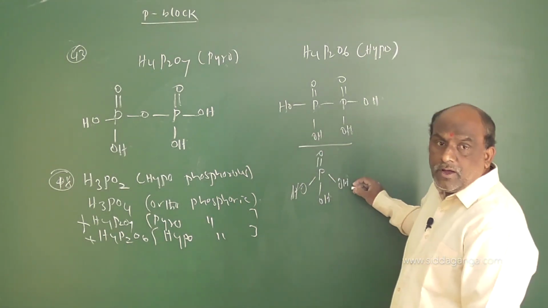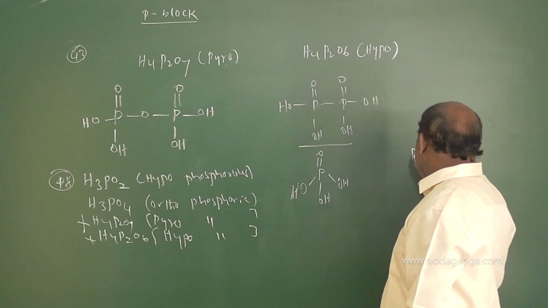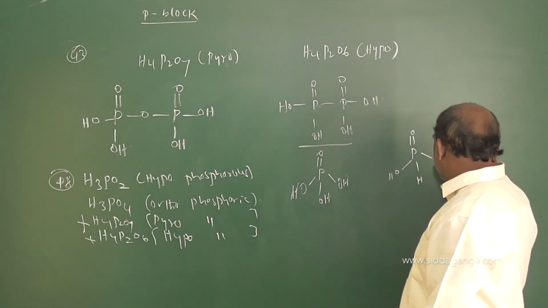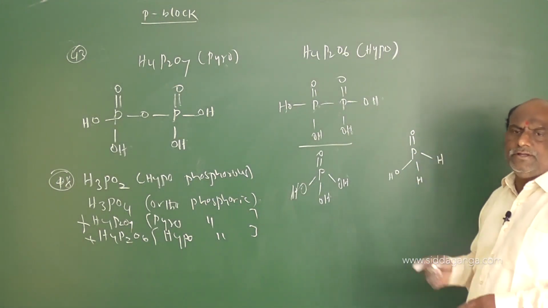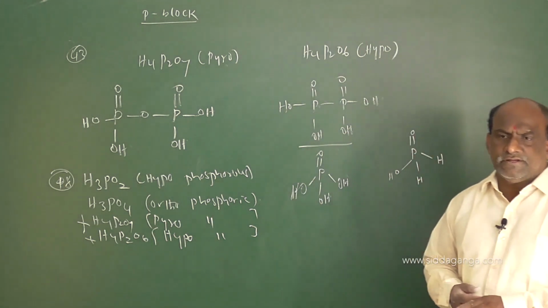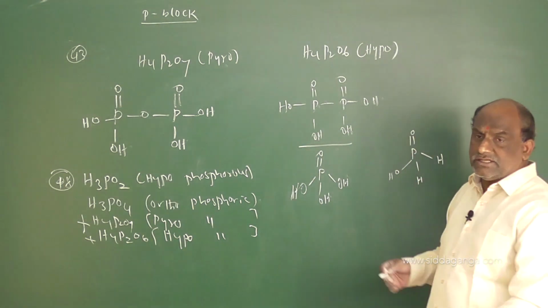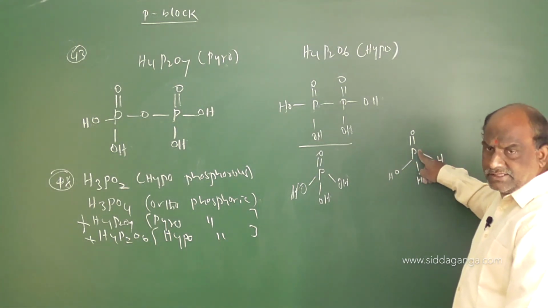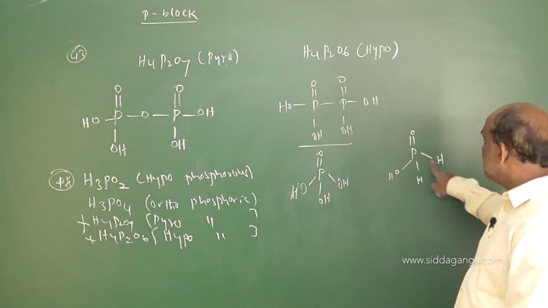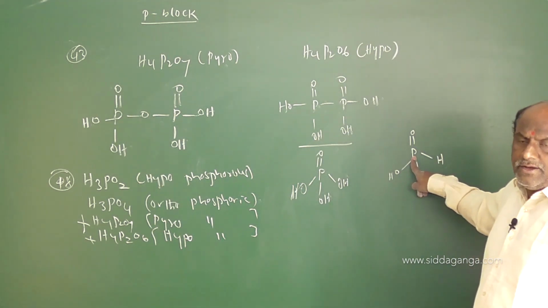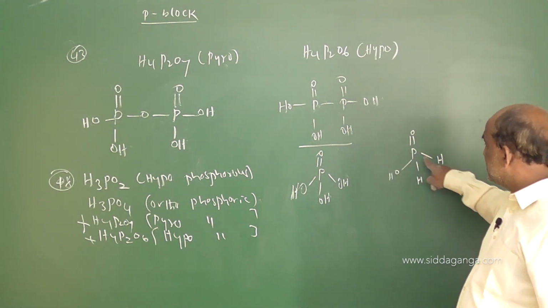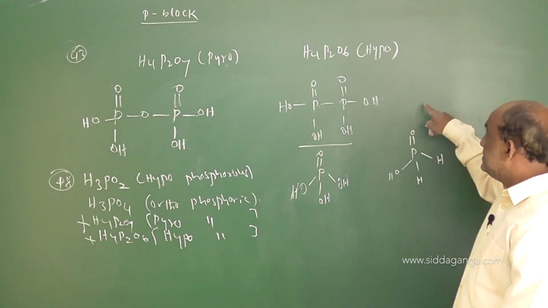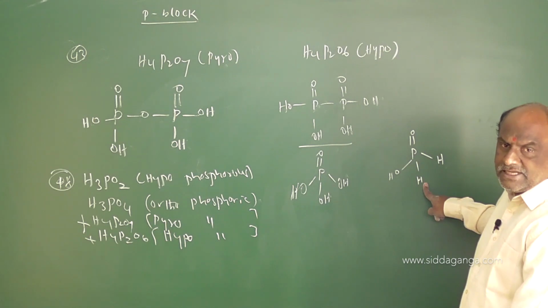And coming to hypophosphorus acid, this is the structure: P-OH, P double bond O, H, H. This is very important, my dear students. Make a note of this. Hypophosphorus acid is the strongest reducing agent. The reason is that in this structure hydrogen atoms are directly attached to the non-metal phosphorus atom. Due to this reason, it is the strongest reducing agent among the oxy acids of phosphorus.